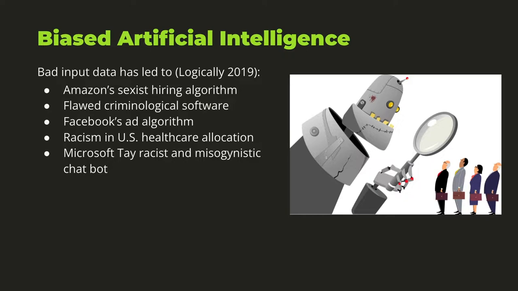One of the big problems with artificial intelligence right now is the input data can lead to really bad results, no matter how good the algorithm used. For example, Amazon created a sexist hiring algorithm, flawed criminological software that essentially was biased towards different races. Facebook's ad algorithm would actually target people depending on their demographic. And also Microsoft Tay was a chatbot that learned from Twitter, and it was actually shut down within 16 hours because it was using a bunch of racist and misogynistic language.